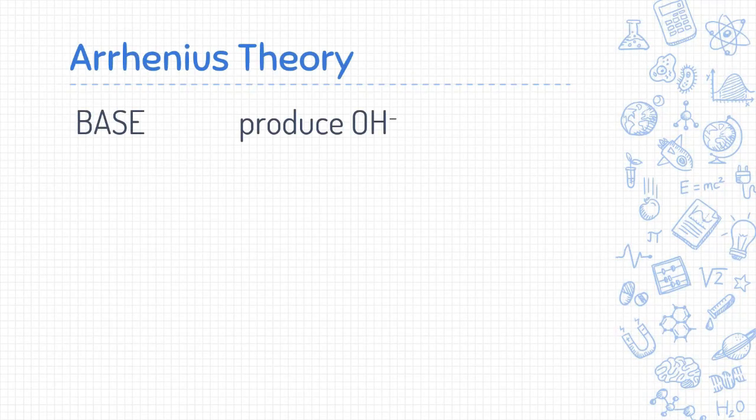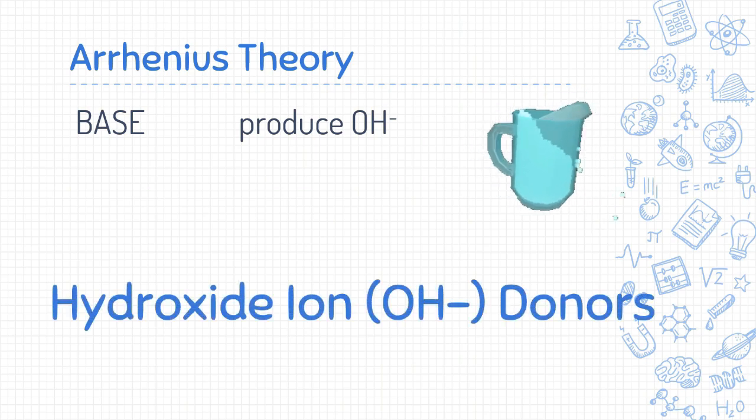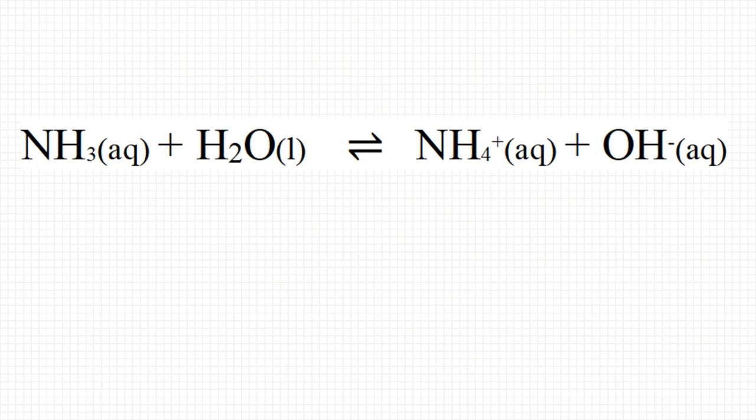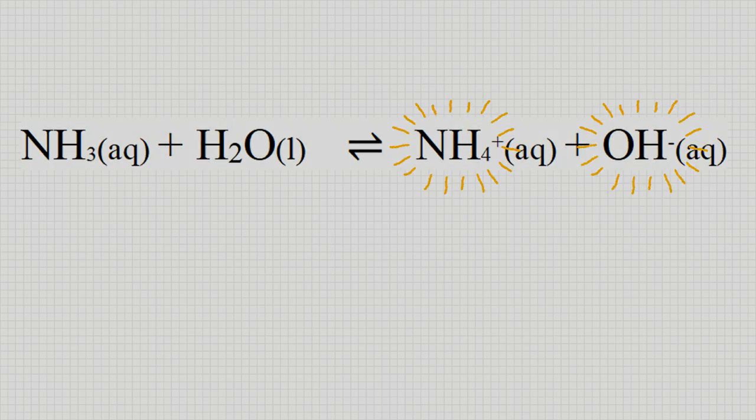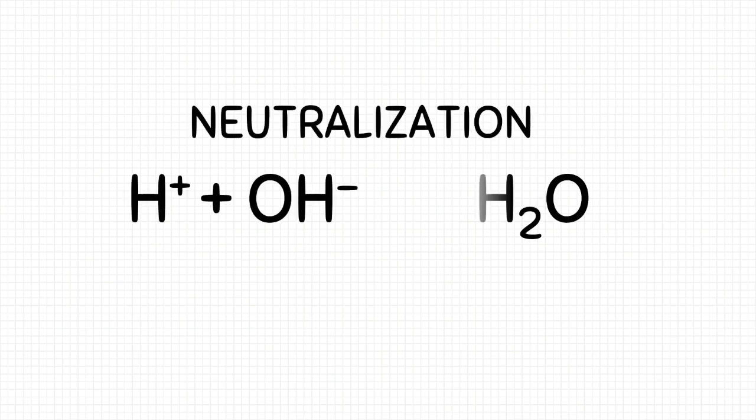On the other hand, a base is a substance that can dissociate and release hydroxide ions in aqueous solution. Arrhenius bases are hydroxide ion donors. Ammonia reacts with the water to produce ammonium ions and hydroxide ions. Svante Arrhenius also defined that neutralization reaction occurs when hydrogen ion reacts with hydroxide ions to form water.